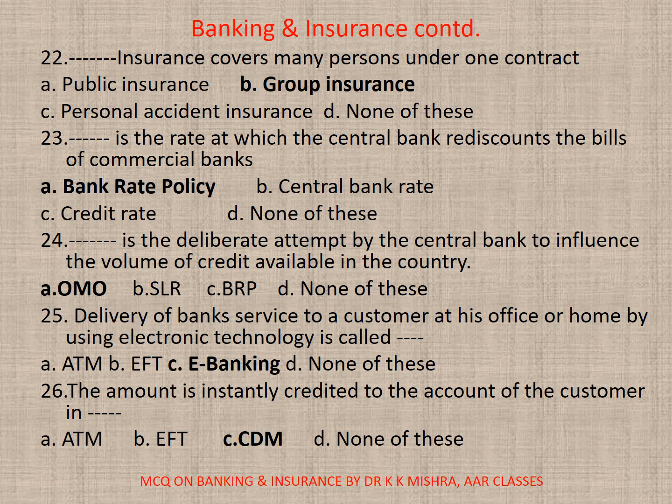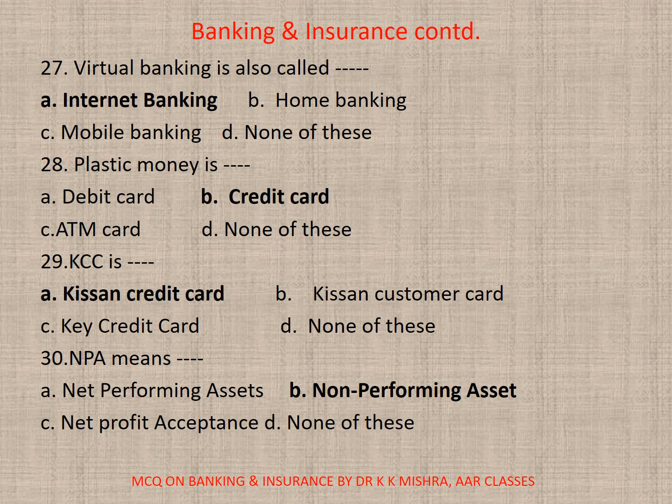E-banking. 26. The amount is instantly credited to the account of the customer in dash. A. ATM, B. EFT, C. CDM, D. None. Correct option is C. CDM. 27. Virtual banking is also called dash. A. Internet banking, B. Home banking, C. Mobile banking, or D. None. Correct option is A. Internet banking.